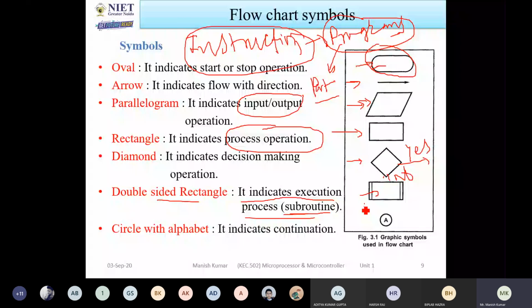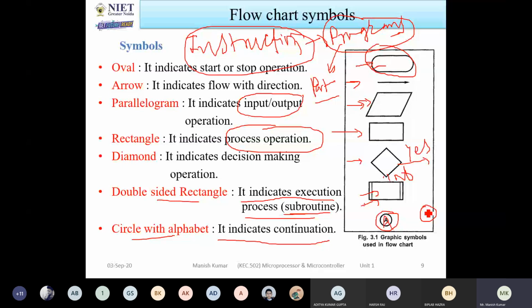Now the circle with an alphabet indicates continuation. Let us consider that on one page the flowchart is not completed. For going to the next page, you have to put a circle and write something in it. If you write A here, then on the second page you have to write the same thing and then start with the next symbols. So these are the symbols that will be used when you are writing programs.